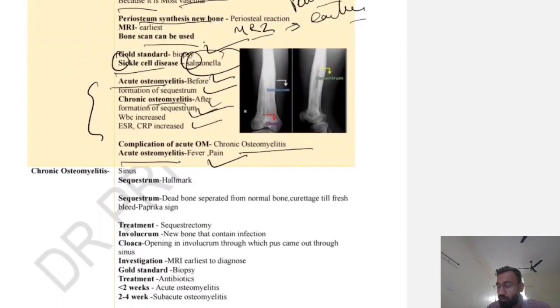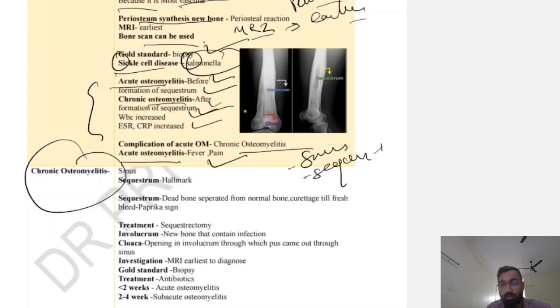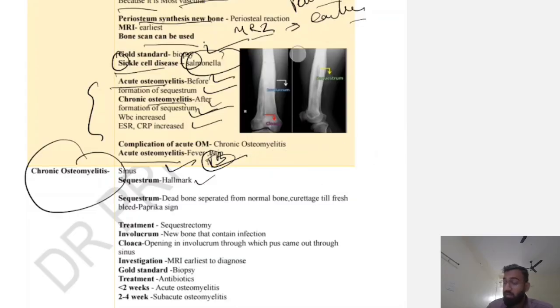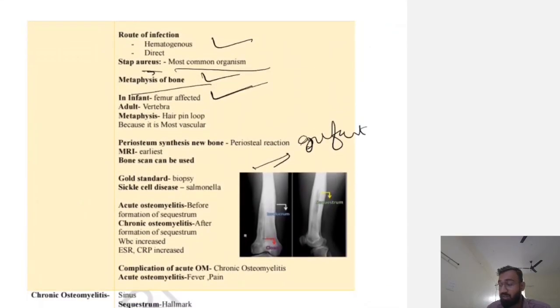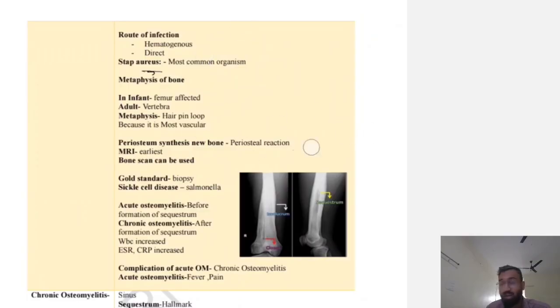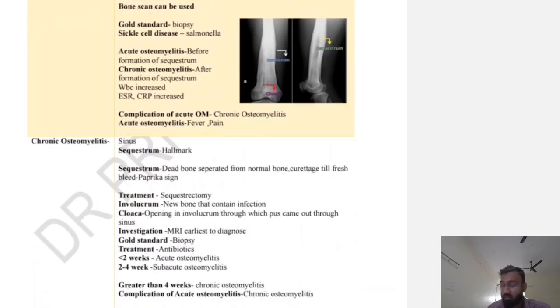So what is the hallmark of chronic osteomyelitis? Formation of sinus and sequestrum. Sequestrum is the hallmark; sinus can be seen in TB. That's why sequestrum is the hallmark. So it is very difficult to treat osteomyelitis. That's why in orthopedic operations we maintain sterility, because if the infection goes into bone, then it is very difficult to treat. So osteomyelitis treatment is very tedious. Many times it does not go away for years.